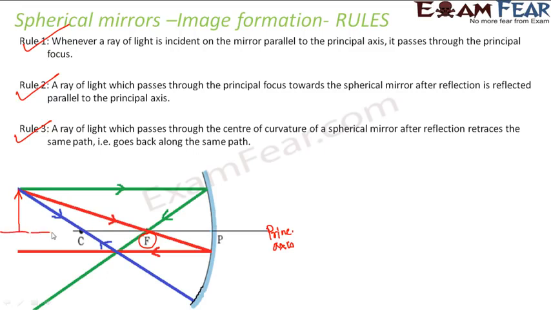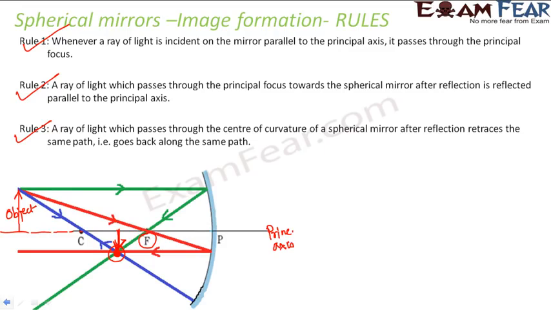So in this case, this is where your object lies, because the rays would originate from the object. If this is your object and you draw these rays as per these rules, you would see that the reflected rays all tend to meet at a point. For example, in this case here. That shows that this is the image that is formed. So basically, you need to draw a ray diagram following these rules, and the point where the reflected rays meet is the point where your image is formed.